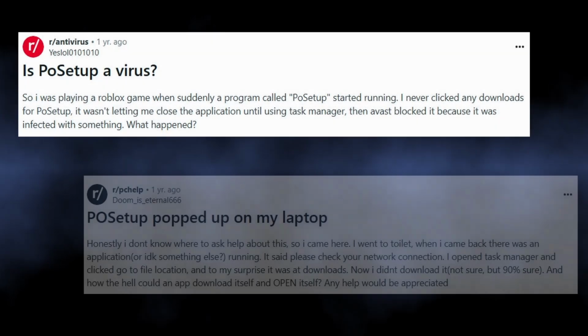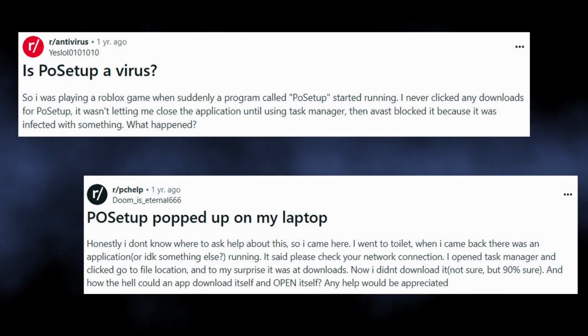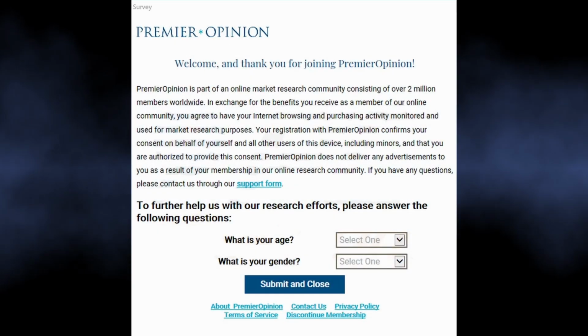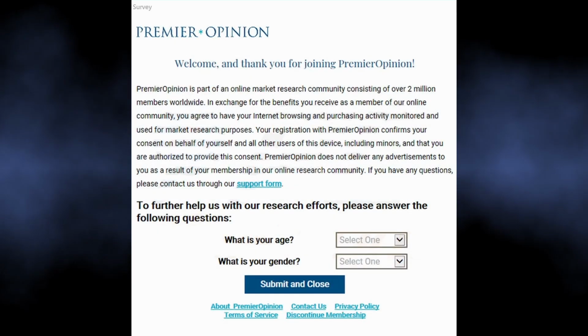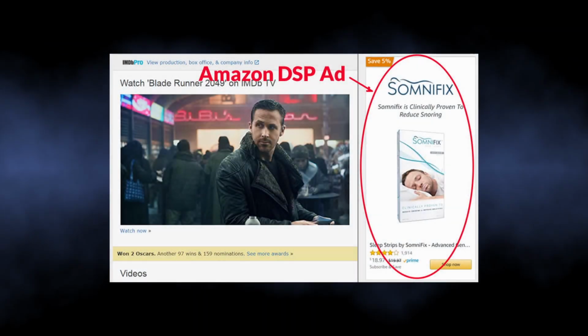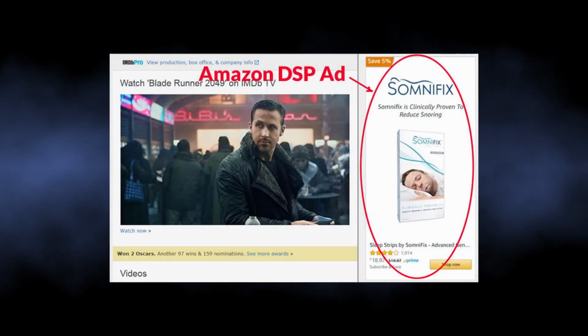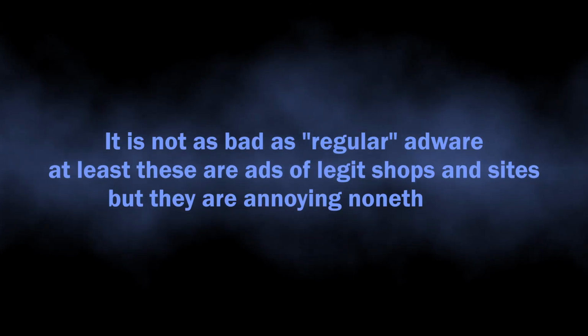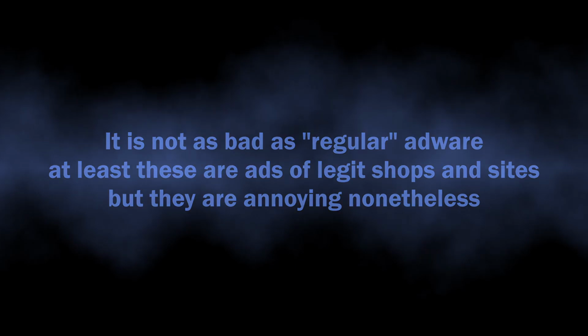Most commonly, users complain about this program showing survey windows each time you open a shopping site in your browser. While this may look like a legitimate purpose, it can be a bit questionable in terms of privacy and personal data protection. Also, it looks like the program starts showing promotions of different websites soon after getting some data about you and your shopping preferences from the mentioned surveys. So even though it is not as intrusive as you would expect adware to be, it still brings enough distraction.